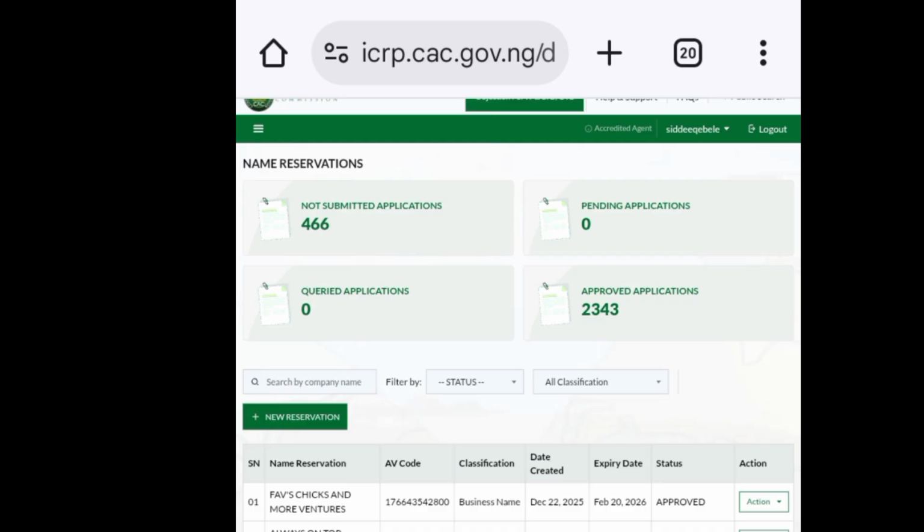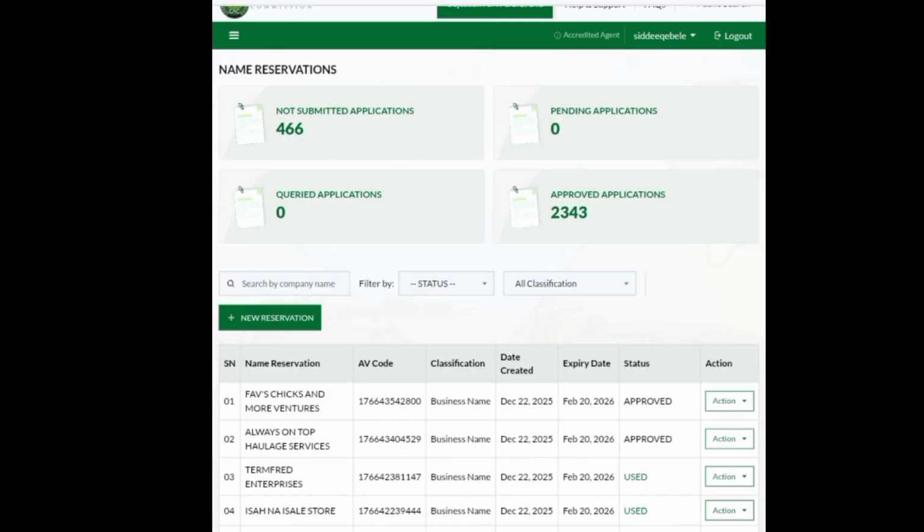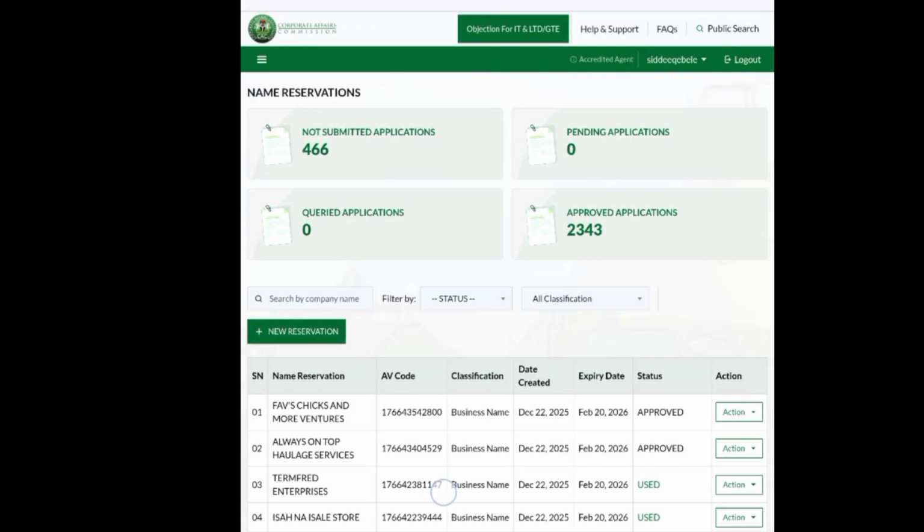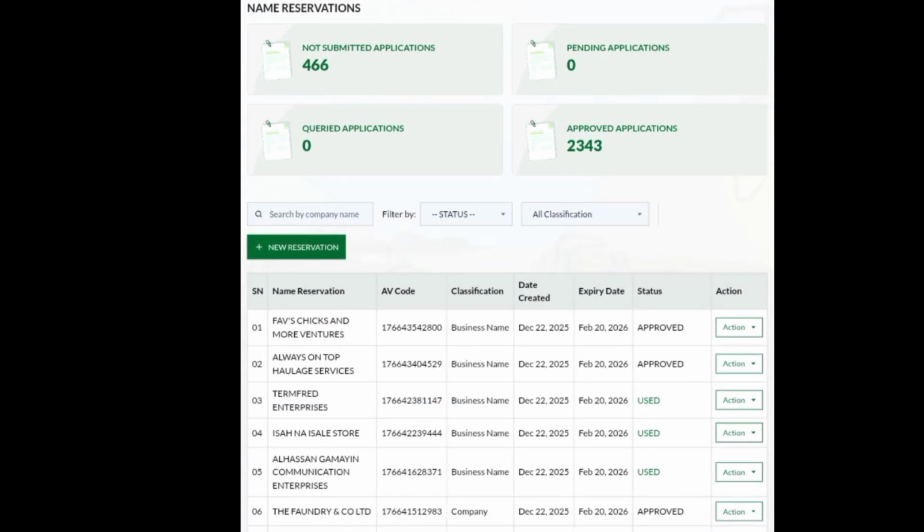That's why they are still pending. And any that is queried, it means you need to do some kind of correction on that particular one. Now, where you have approved applications, those are the applications that have been approved by CAC, and you can go ahead and make use of them to register them fully.